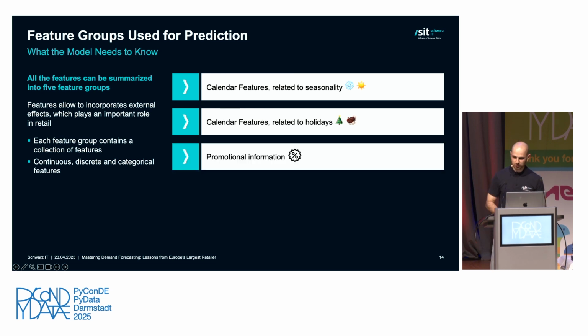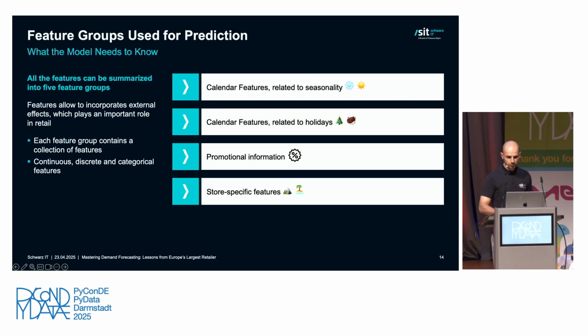Next up, you've seen how big of an impact promotions have. They cause huge spikes in sales and demand. So we have a dedicated feature group to best model the effect of promotions. We train our models on warehouse level, so a single model has to predict for multiple different stores. Stores are quite different. Just think about how a store at the beach might behave compared to a store in a mountain resort. Thus, we have some store-specific features to better differentiate those.